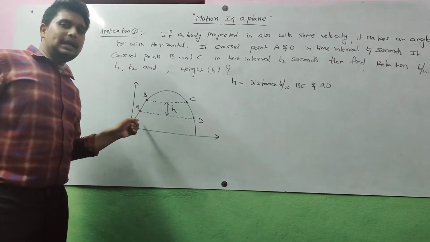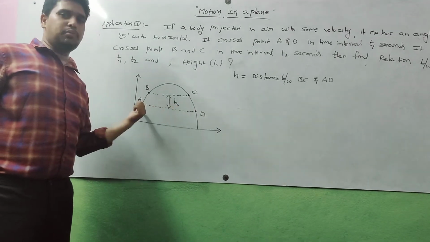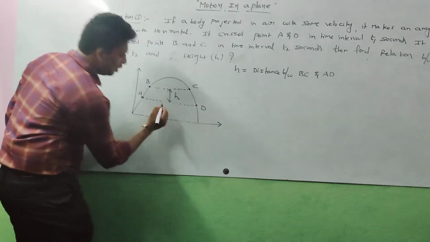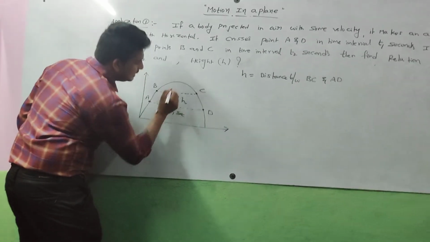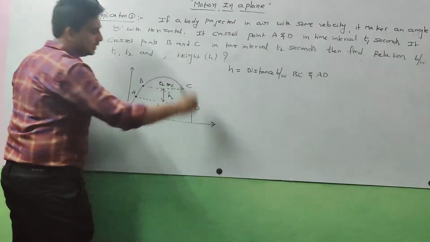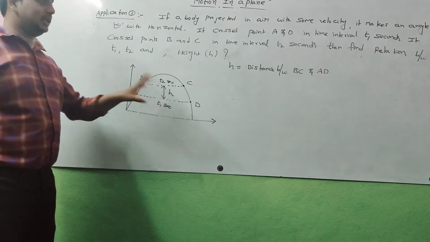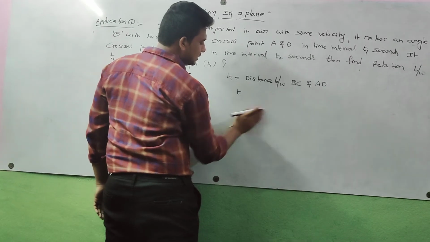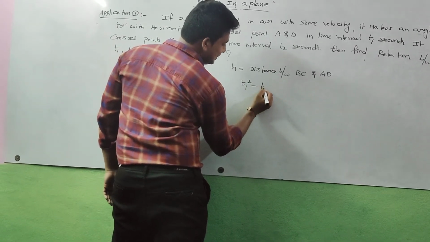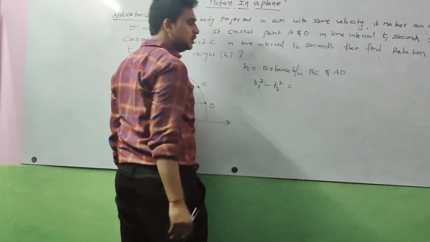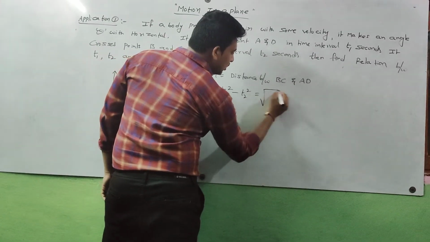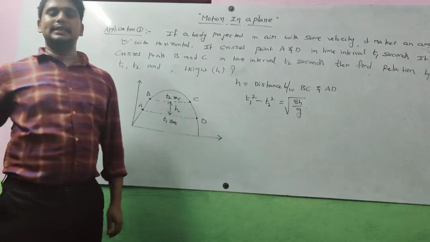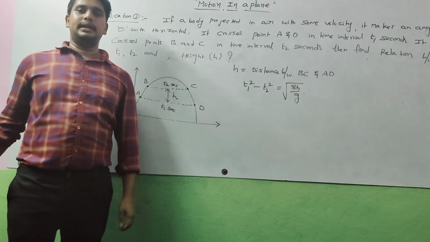The body crosses points A and D in t1 seconds, and points B and C in t2 seconds. Now the relation between t1, t2 and h: t1 square minus t2 square is equal to 8h by g.